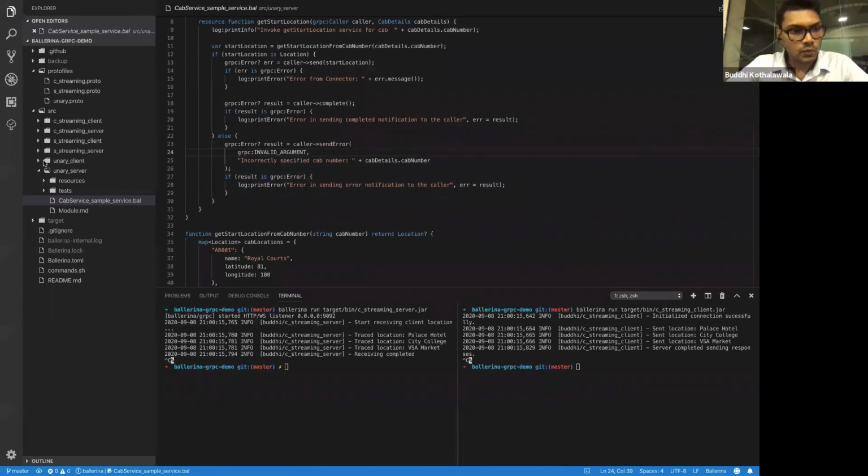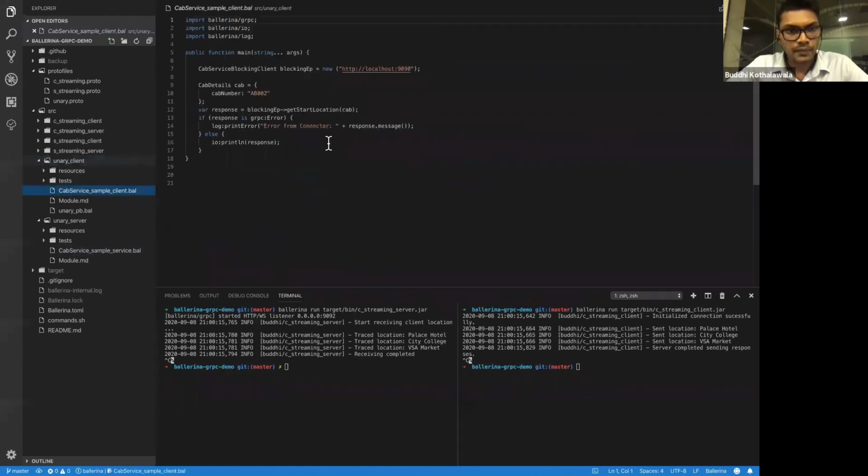Okay, now we can move on to the client implementation, where we initialize a blocking client which maps to port 9090, and we initialize cab details with cab number AB002. The blocking client invokes this get start location RPC with cab details as a parameter. If something goes wrong, we simply log an error, and if everything is fine, then we print the response. Very simple.